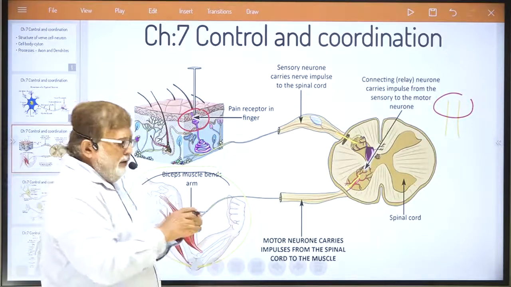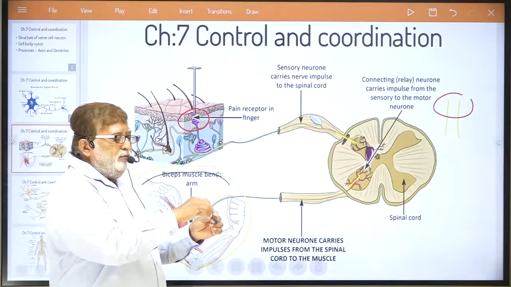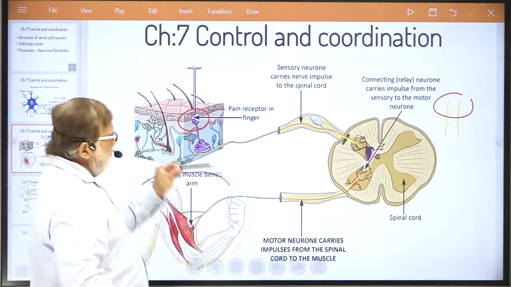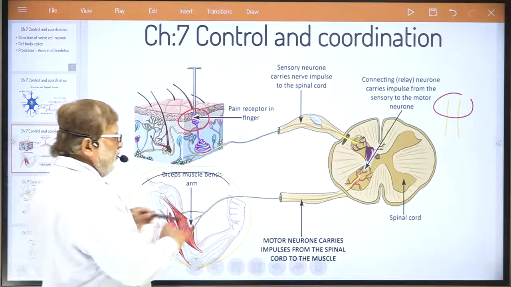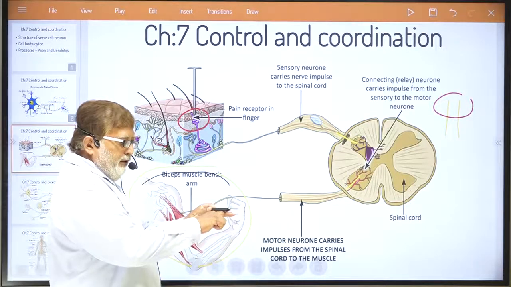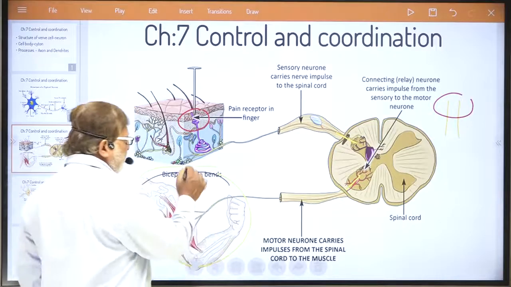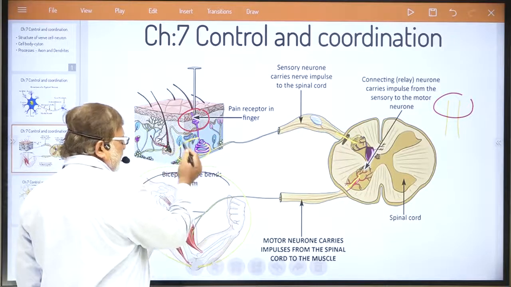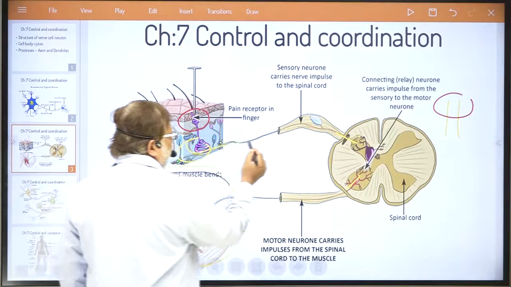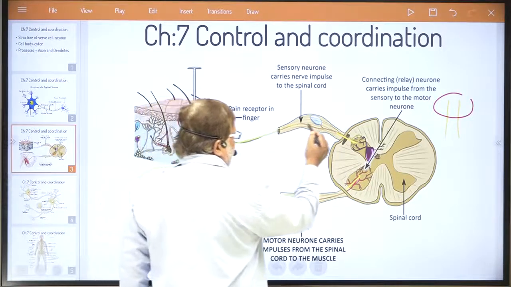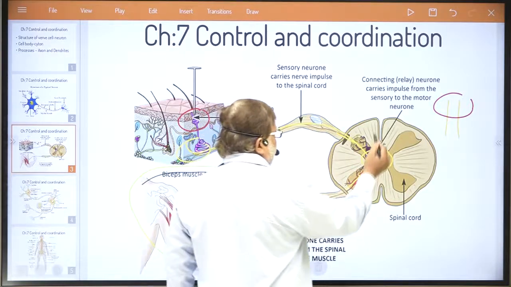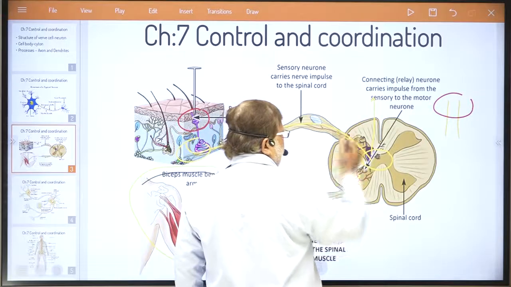Suppose I touch. Try to understand. Suppose one pin is there. I touch with my finger. So my finger has got the sense organ like skin. That skin receives that electric signal, and because the sensory nerves are present, that signal travels in nerves and reaches the spinal cord. Try to understand. From the spinal cord it reaches the brain.